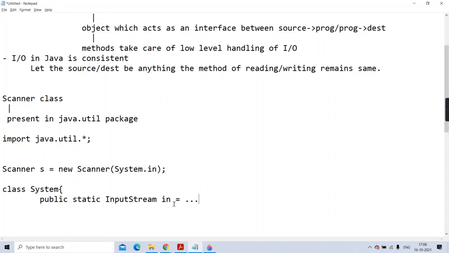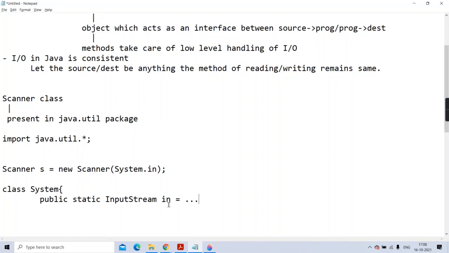In reads a stream of bytes from the keyboard and supplies it to the other stream which is piped to it. Pipe means connected to it. I'll draw a diagram of that too. It will be more clear to you. Its job, the work is already distributed. In's job is so mechanical.